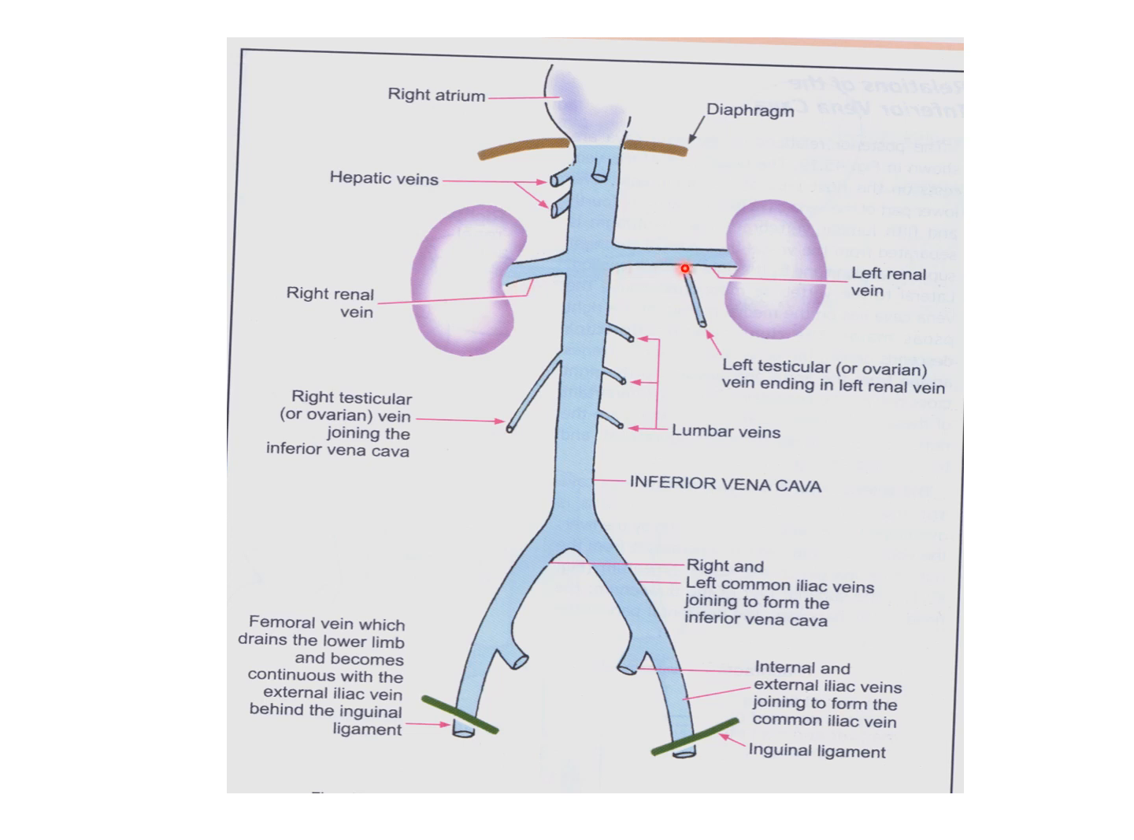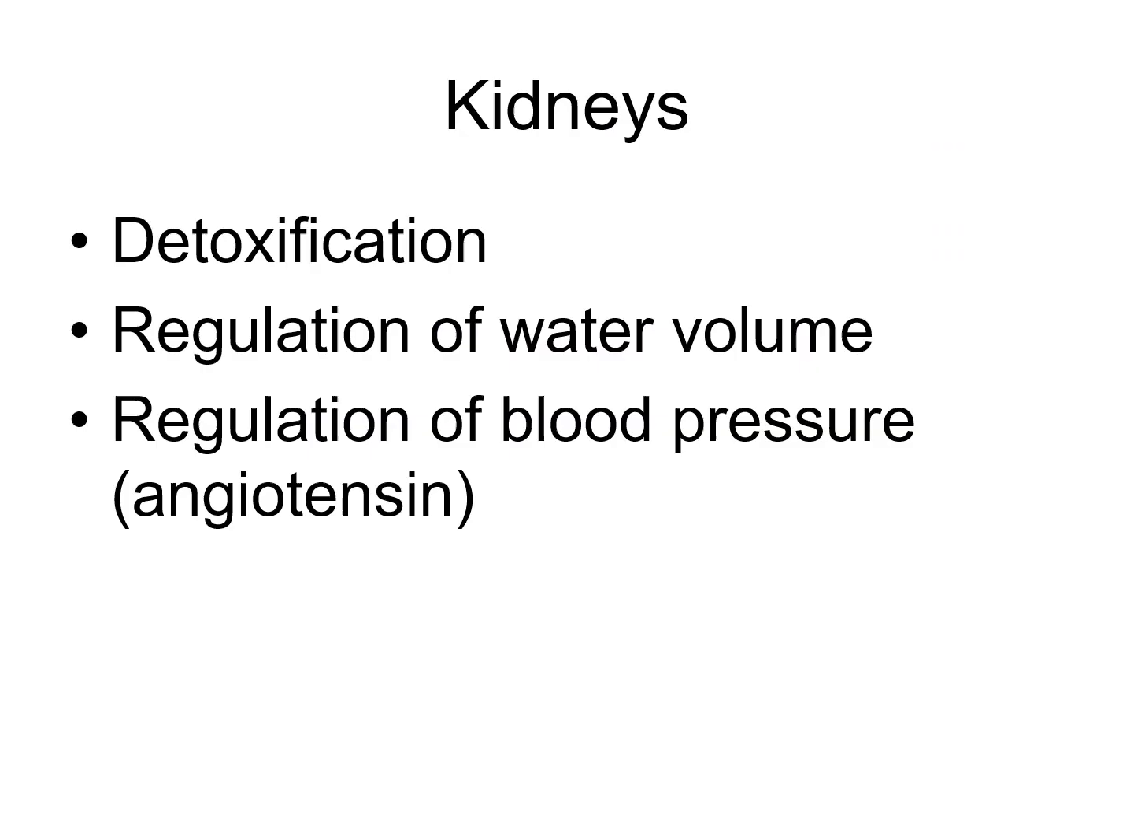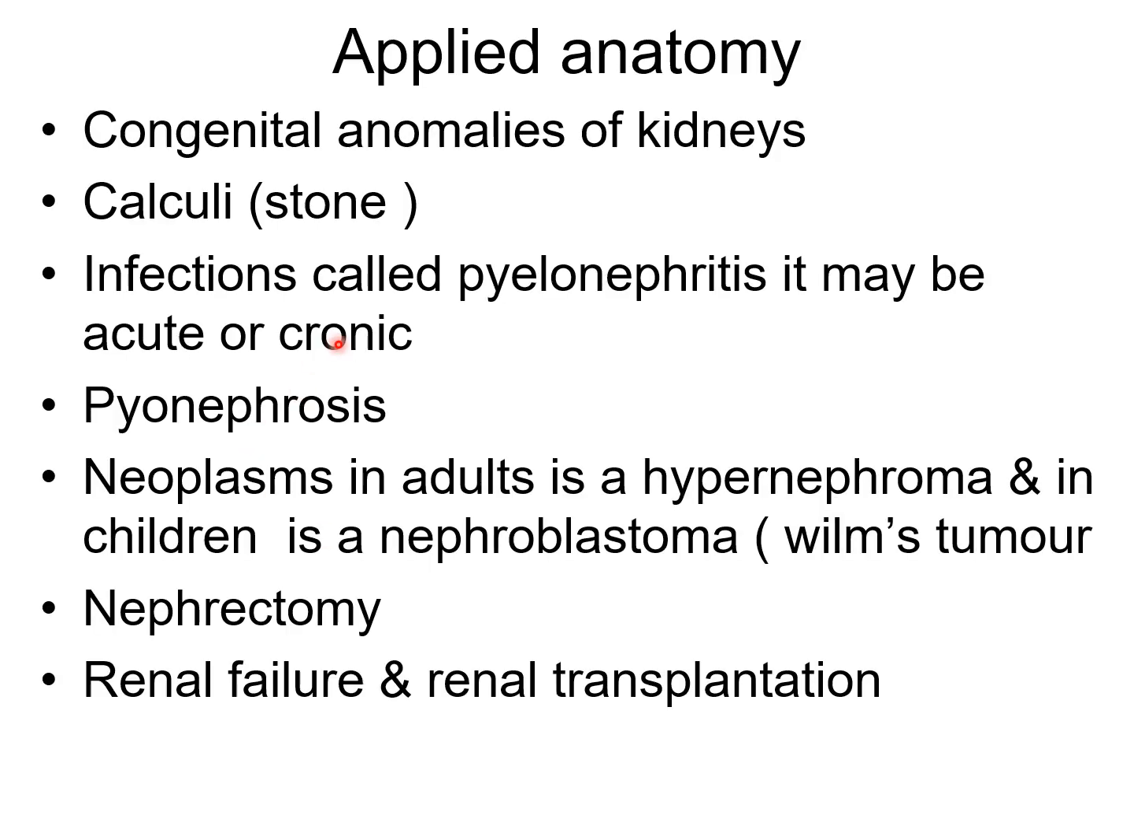And this is the venous drainage: the renal vein, which is a tributary of the inferior vena cava. Now the functions of the kidney. Mainly it functions by detoxification, regulation of water volume, and regulation of blood pressure through the secretion of renin-angiotensin. Now applied anatomy.